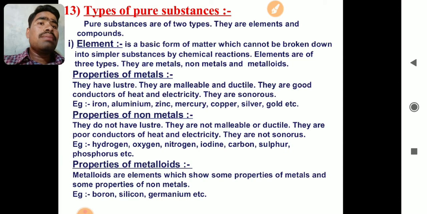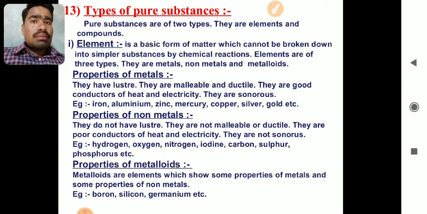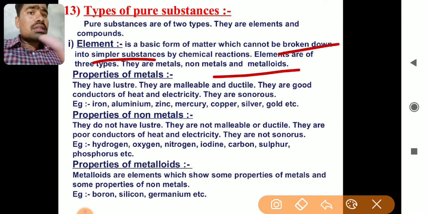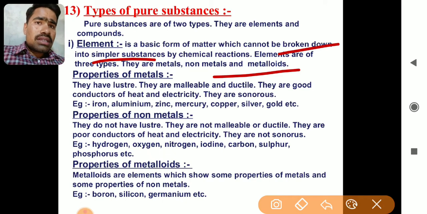Then the types of pure substances, which we have not seen yet. Types of pure substances are elements and compounds. Elements first, which is a very, very important part, on which entire chemistry is based. An element is a basic form of matter which cannot be broken down into simpler substances.